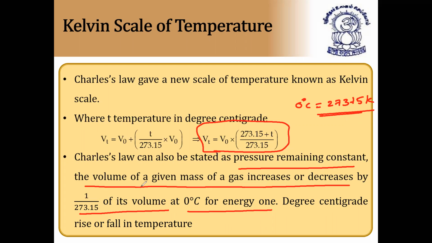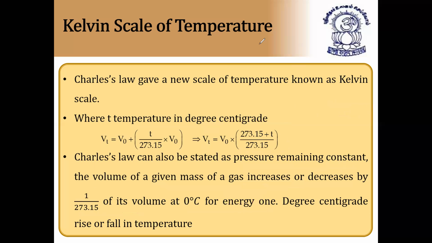So the volume of a given mass of a gas increases or decreases by 1 by 273.15 of its volume at 0 degrees C, for every 1 degree C rise or fall of temperature. I hope it is clear. It is very simple in application of questions.